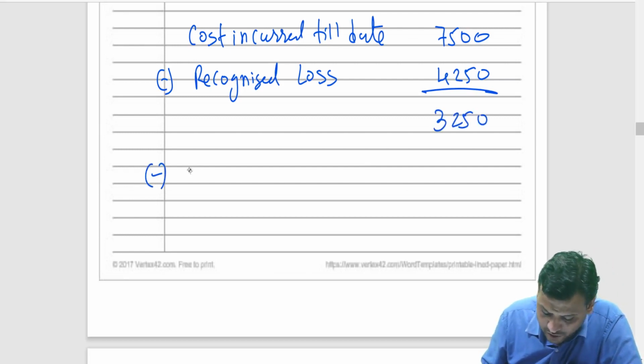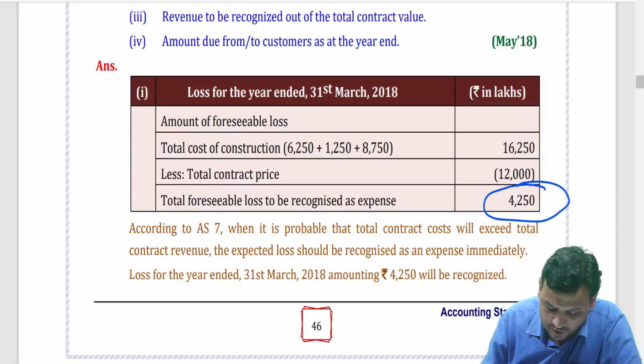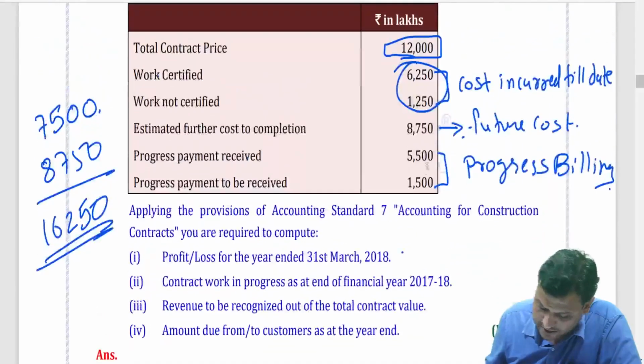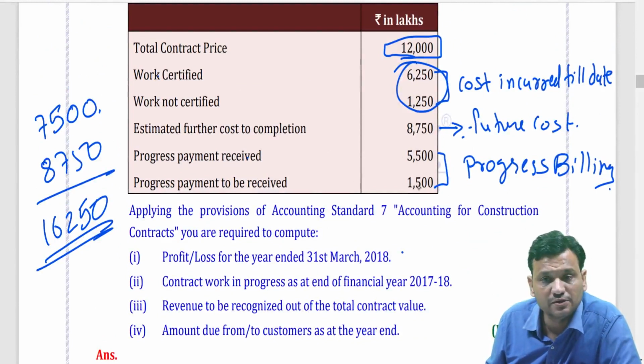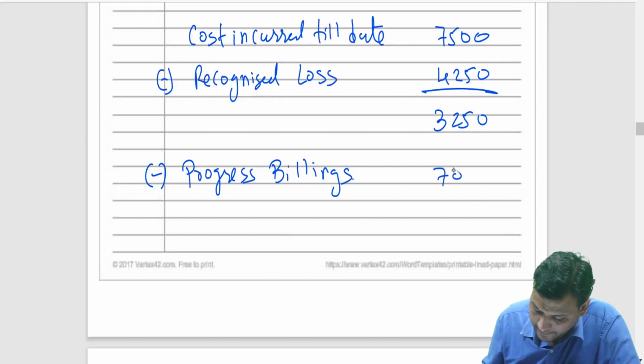From this, we have to deduct progress billings. How much billings have been made? Progress billings. Can I say this total of this? Progress payment received and progress payment to be received. So, it is nothing but 7,000. Now, friends, what did you get?